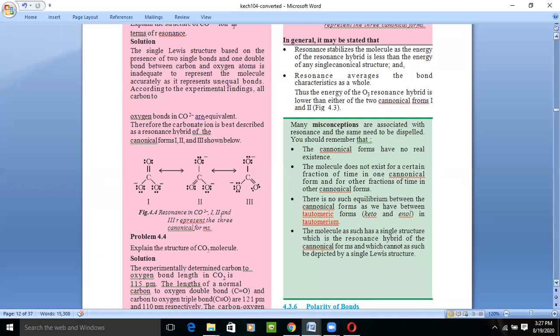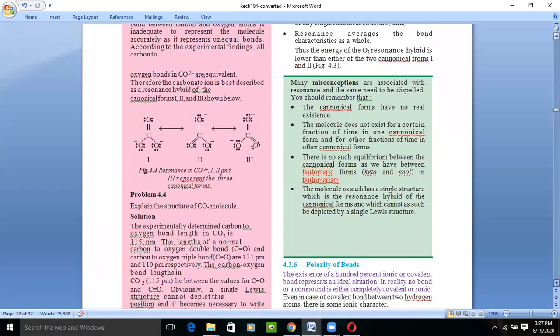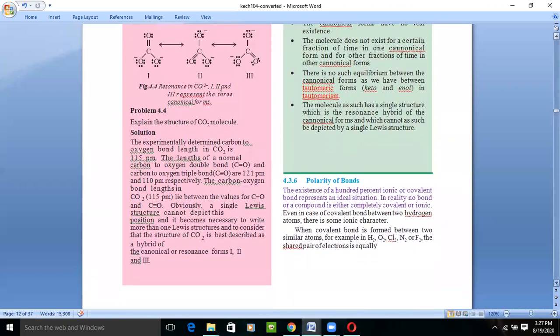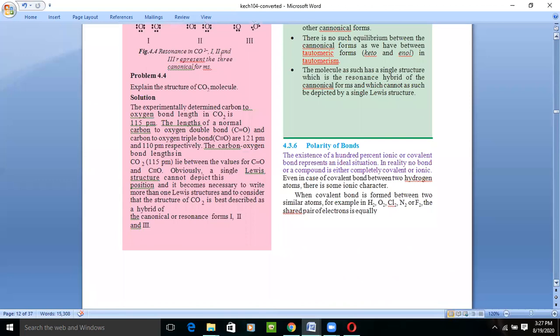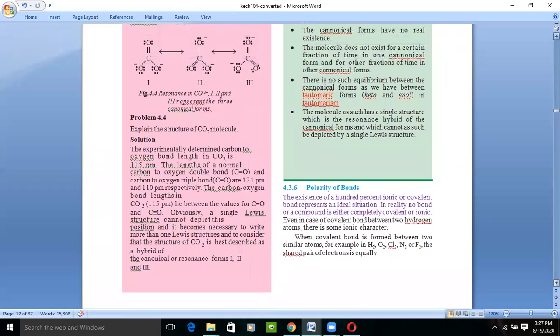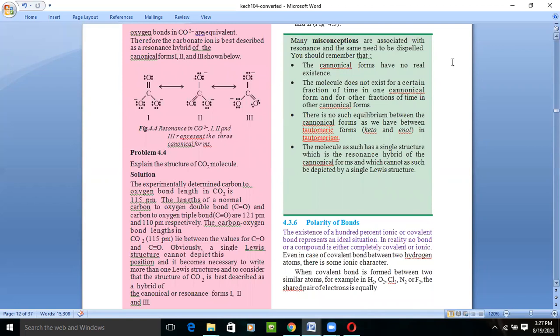So resonance averages the bond characteristics as a whole. If you want to give the definition of resonance in one line, what is the basic advantage of resonance? It averages out all the bond characteristics, so that the structure will not be affected and the molecule becomes more stable. Earlier there were some misconceptions about resonance. What was that? That the canonical forms have no real existence, but they really exist.